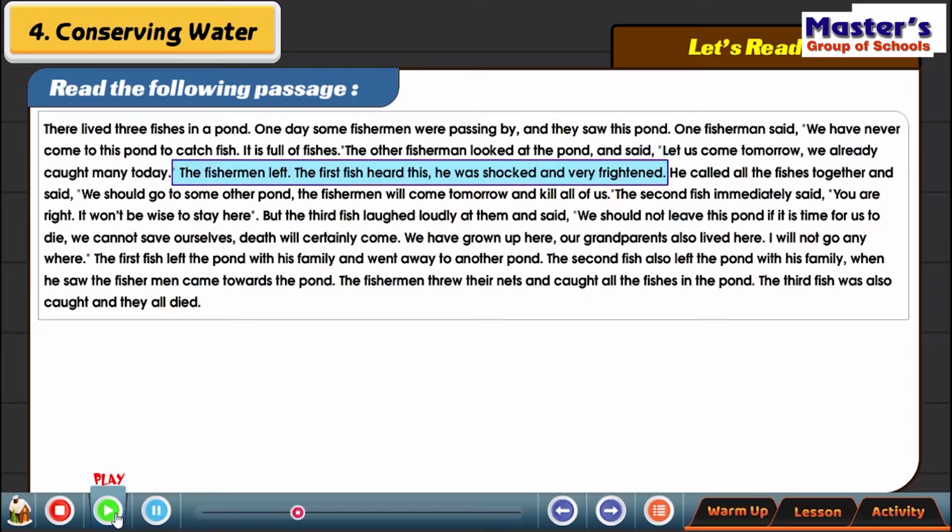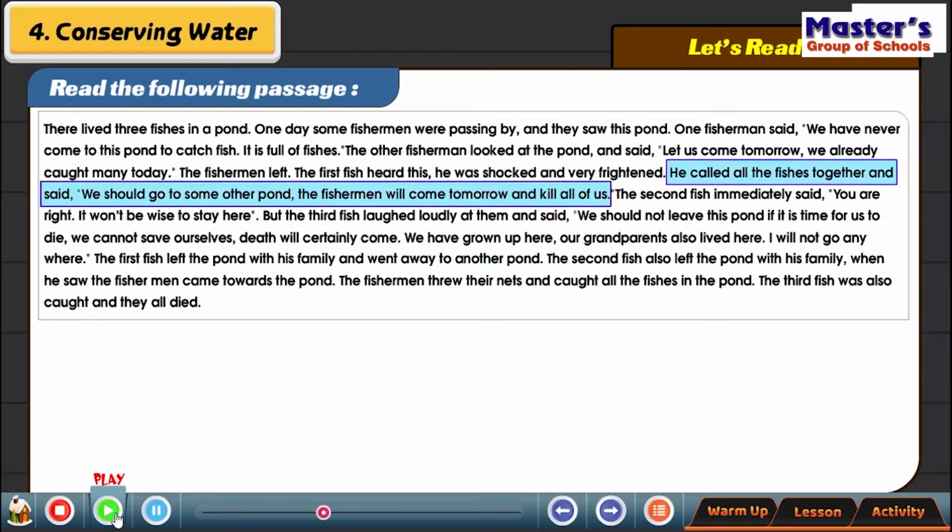The fisherman left. The first fish heard this. He was shocked and very frightened. He called all the fishes together and said, "We should go to some other pond. The fishermen will come tomorrow and kill all of us." The second fish immediately said, "You are right. It won't be wise to stay here."